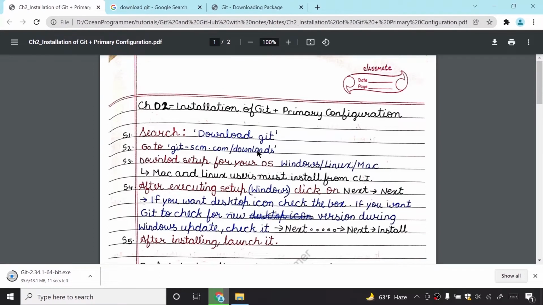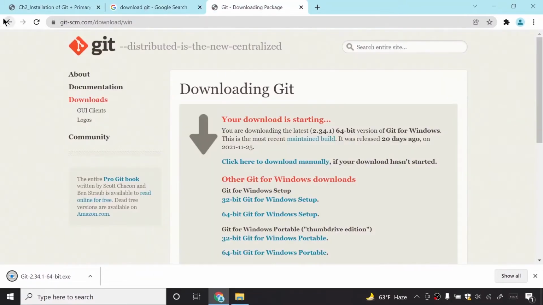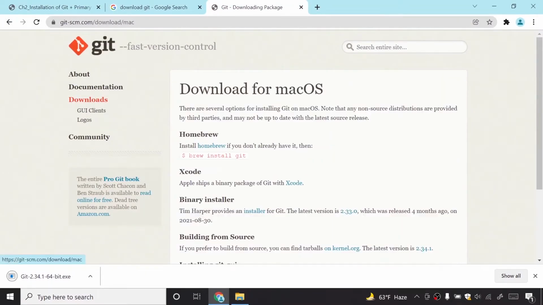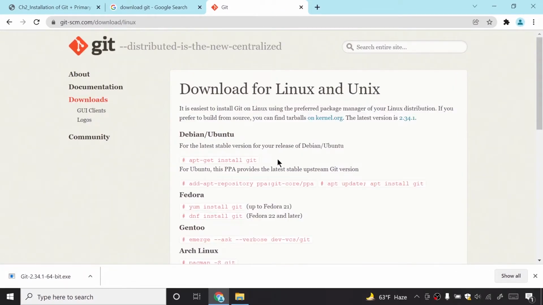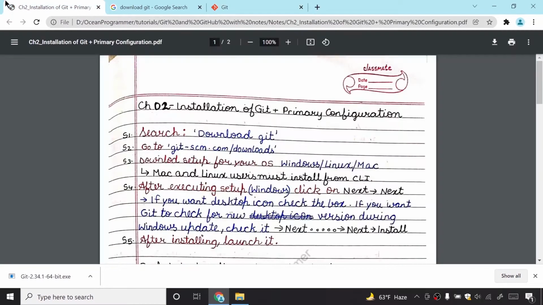Download the setup for your operating system, Windows or Linux or Mac. Mac and Linux users must do it from the CLI. You can see here, if I click on Mac OS, then you have to install it from Brew, and on Linux you need to install this package. I will now just click on this setup.